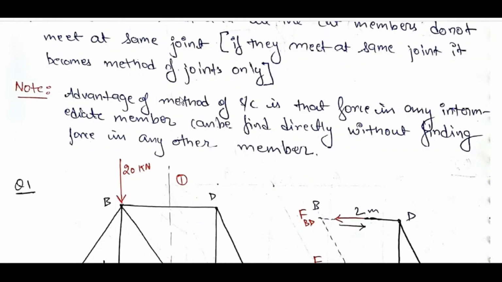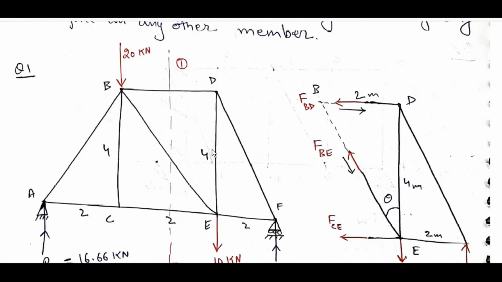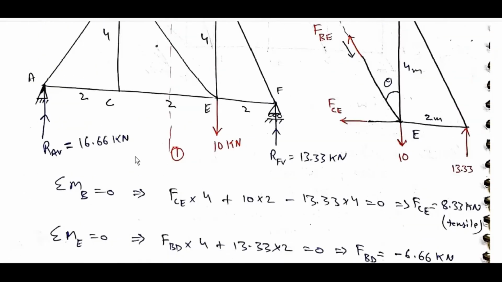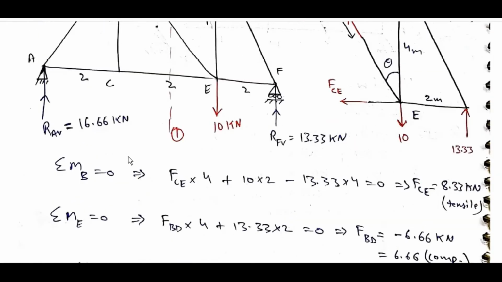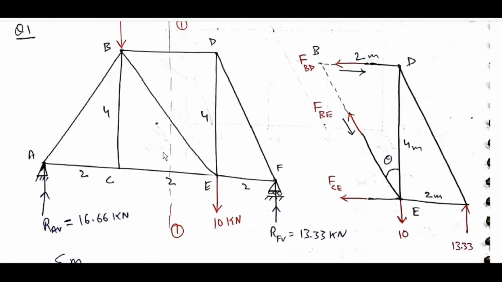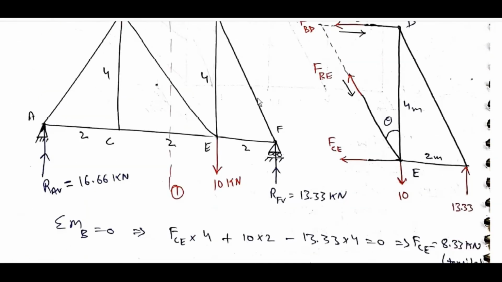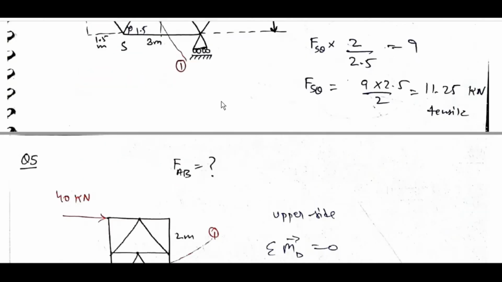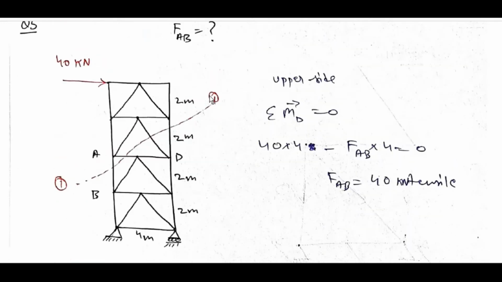Note: the advantage of the method of sections is that force in any intermediate member can be found directly without finding force in any other member. For example, if we cut here, take direction of force like this, for this whole section, apply sigma MB 0, sigma ME 0, sigma F 0, sigma MD 0.